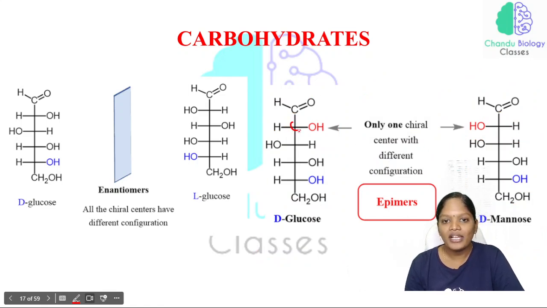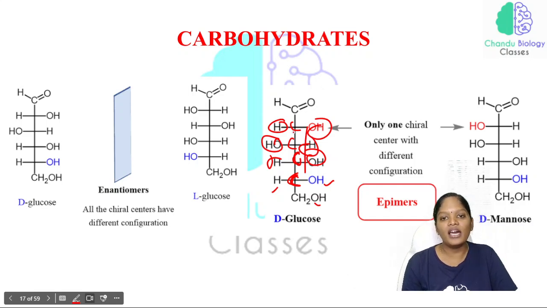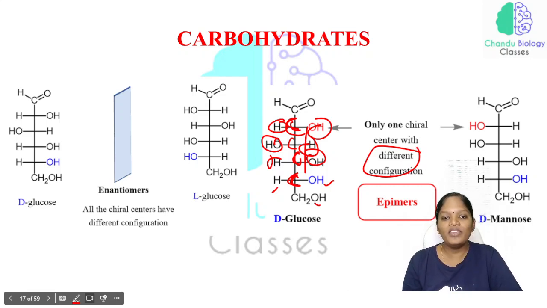All these are chiral carbons. In this chiral carbon, we have carbon, OH and CH2OH. In this carbon, we have OH and H, and here OH and H, and here H and OH. So all these are considered chiral carbons. In only one chiral carbon do we have the different configuration. All other chiral carbons have the same configuration. So that is why we are saying epimers.